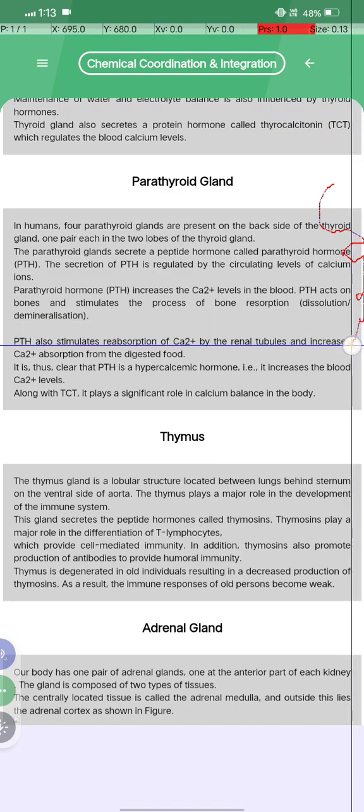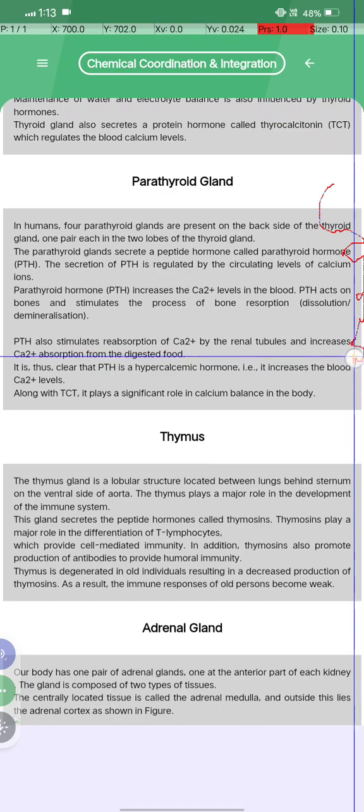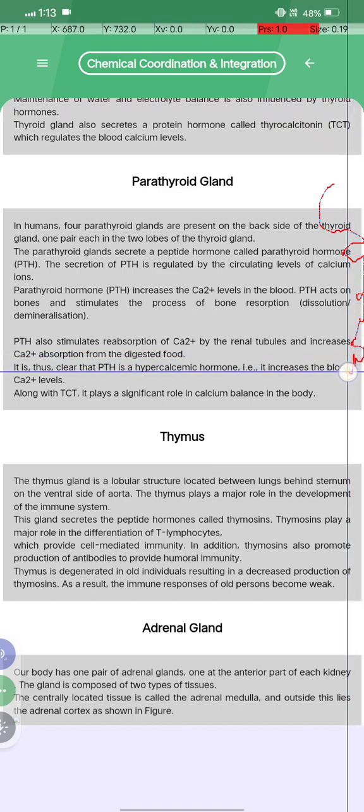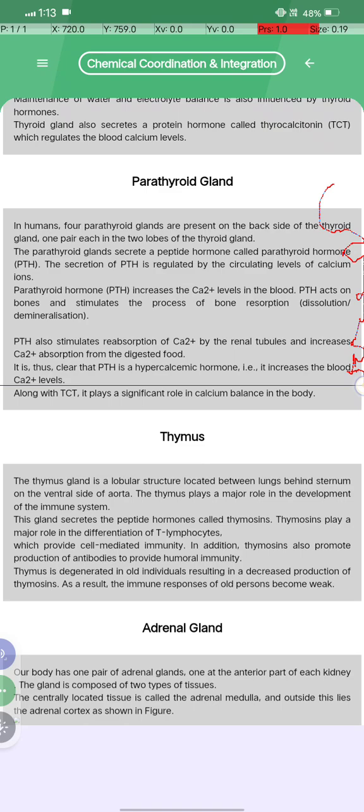PTH also stimulates reabsorption of Ca2+ by the renal tubules and increases Ca2+ absorption from the digestive food. अब देखा जाए तो it is thus clear, ये क्लियर होता है, PTH is a hypercalcemic hormone, that is, it increases the blood Ca2+ level, okay, यानी calcium 2 plus level. Along with TCT, it plays a significant role in the calcium balance in our body.